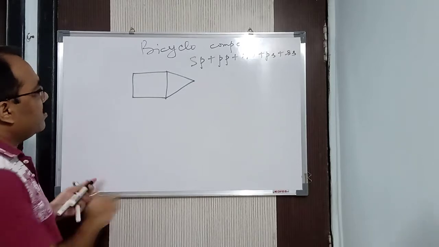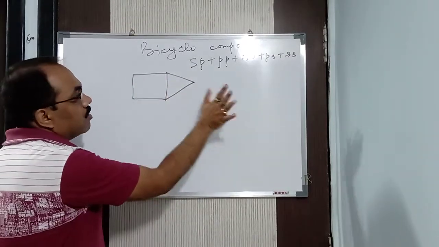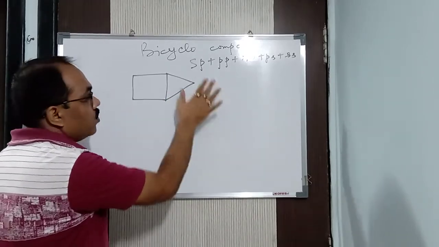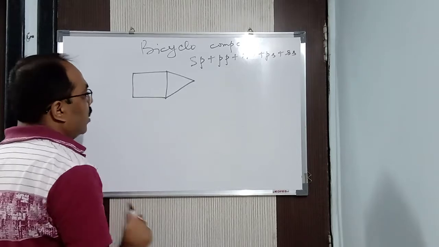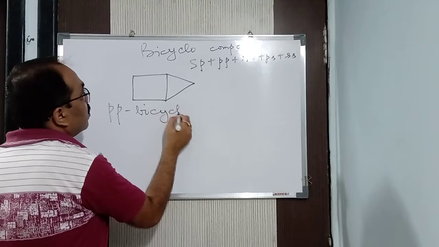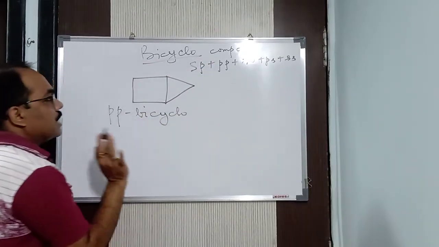So for the secondary prefix, can you find anything here? Methyl, ethyl, chloro, bromo, iodo, anything? No, nothing is there. Any secondary suffix you can find here? No, nothing is there. So we will start from the primary prefix. What is the primary prefix here? It is nothing but bicyclo. Because it is a bicyclo compound, you can see, so the primary prefix is bicyclo.